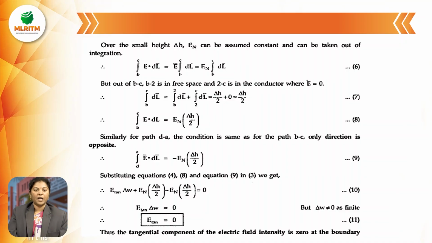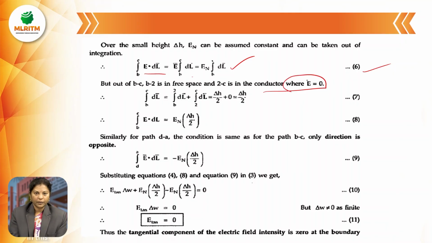So over the small height delta H, En can be assumed constant and can be taken out of the integration. So for that, integral B to C E dot dl equals En, the normal component, times integral B to C dl. So this is the sixth equation. But out of B to C, B to 2 is in free space and 2 to C is within the conductor, where within the conductor the electric field intensity is 0.